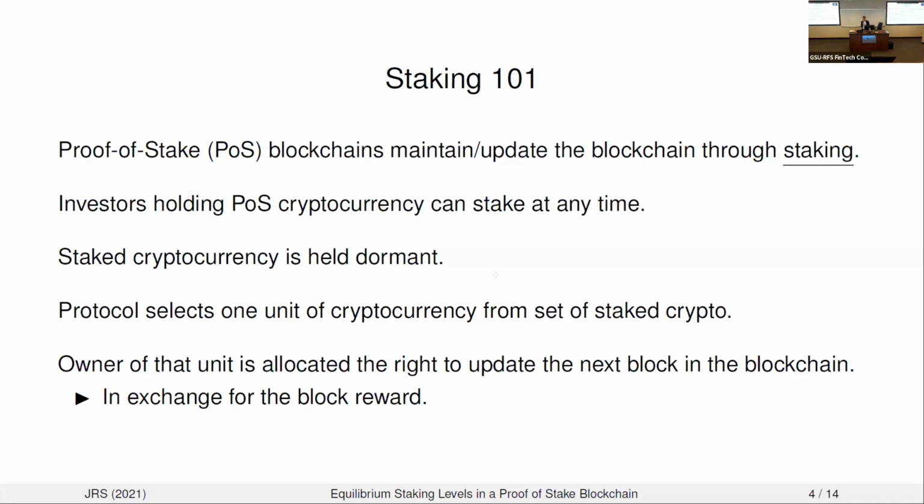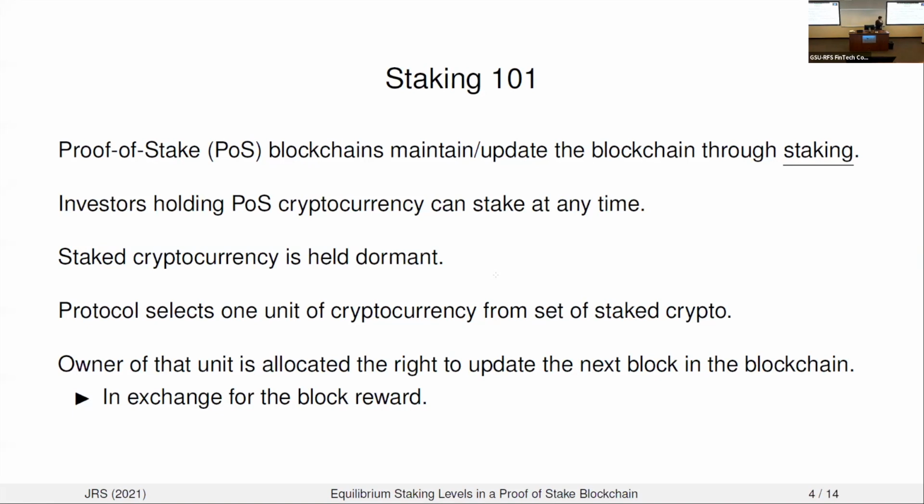Proof-of-stake blockchains update and maintain the transaction ledger through the staking process. Any investor that holds the proof-of-stake cryptocurrency, let's say Ether for the Ethereum blockchain, can stake that currency at any time. Once they stake, that currency is going to be held dormant, and then the competition begins. The protocol at regular intervals of time is going to come along and select a unit of staked cryptocurrency from the set of staked cryptocurrency. It's going to select it uniformly at random.